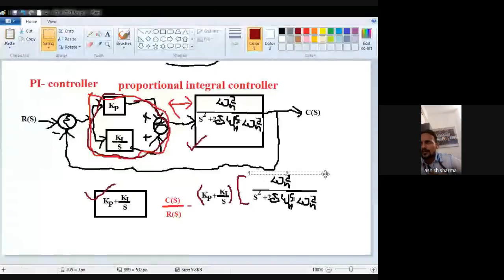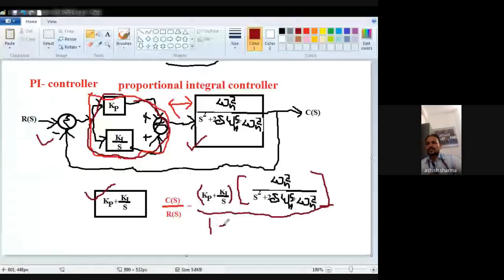Okay. So these two blocks will be ready, divided by 1 plus or minus. Because I use a negative feedback here, definitely I have to use a plus sign over there. So 1 plus forward into feedback. But in case of feedback, only 1 is there because unity feedback is there. That's why again the same term will come at the denominator side, that is the multiplication of these two terms.